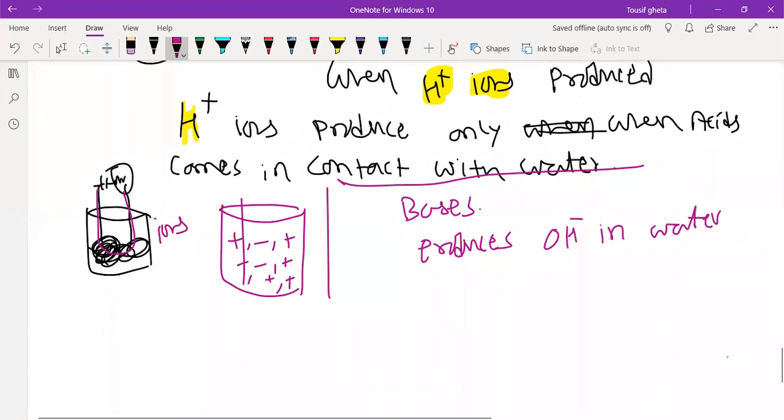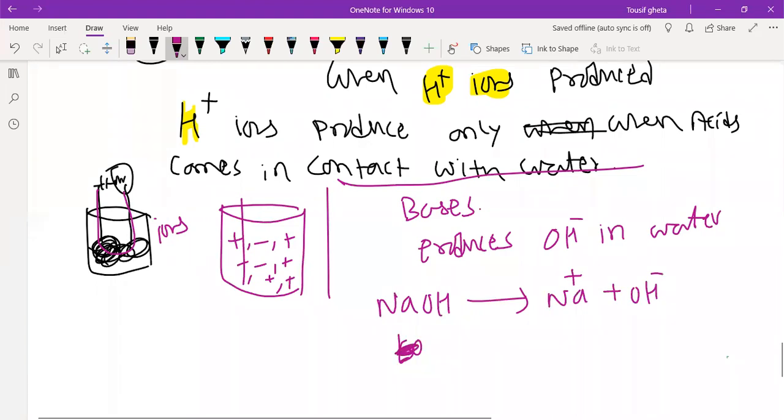You have seen many examples like NaOH. It is a base, and in water it gives Na plus and OH minus. It dissolves in water and gives plus and minus ions. You can take KOH also. I will write KOH now. You will write KOH.